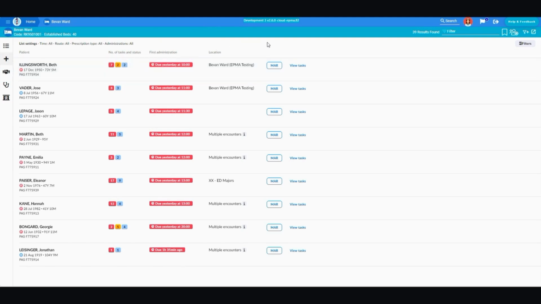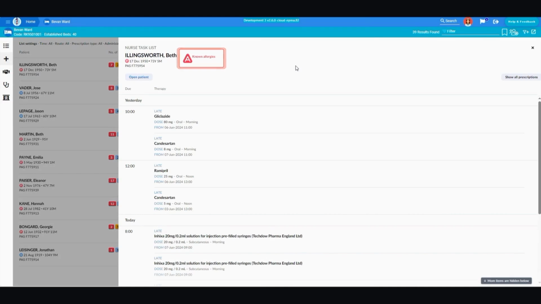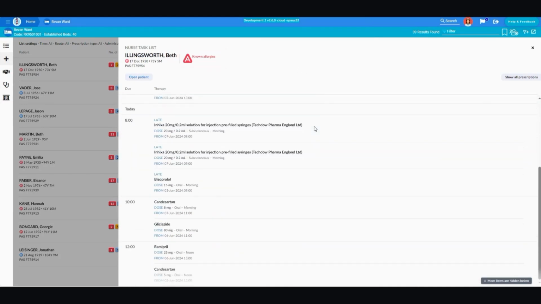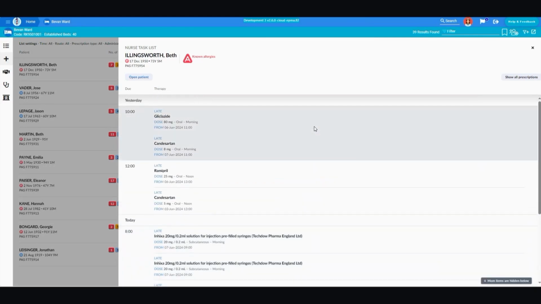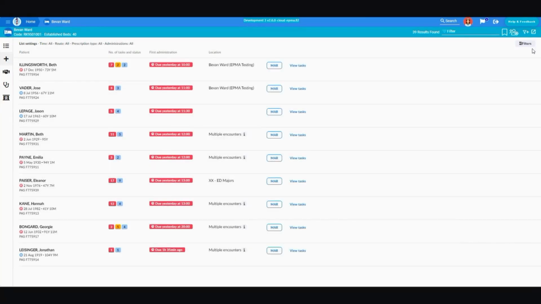You can see patient information here, such as name, date of birth, age, ID number and allergies. For more information on allergies, you can select the Known Allergies icon. In the updated nurse task list, you'll be able to utilise additional filters to sort administration tasks, for example, by medication type. By clicking the Filters button, you'll be able to see the options available.